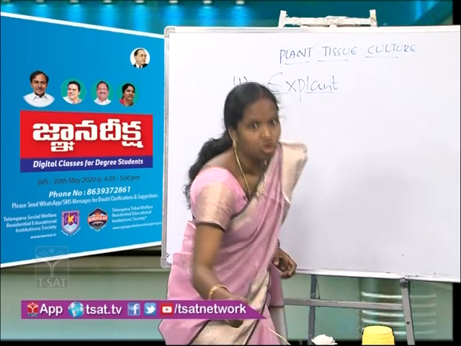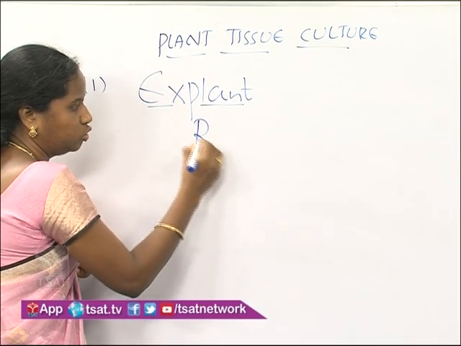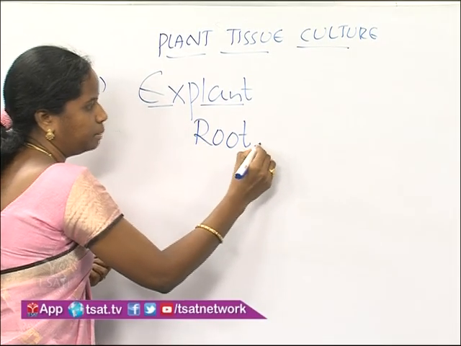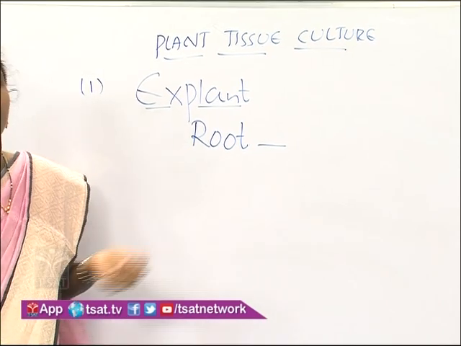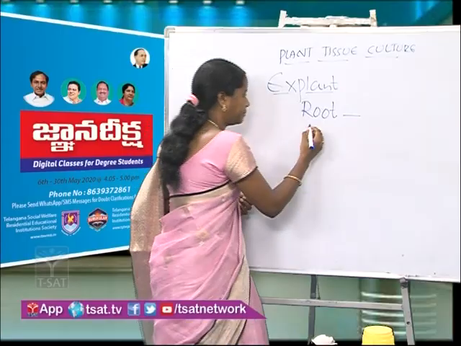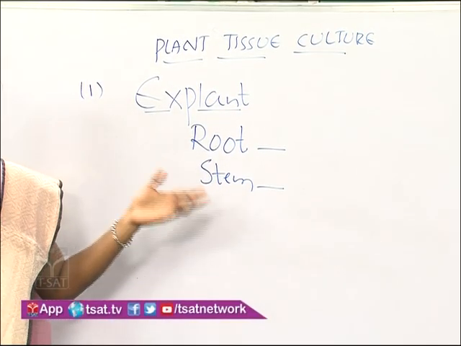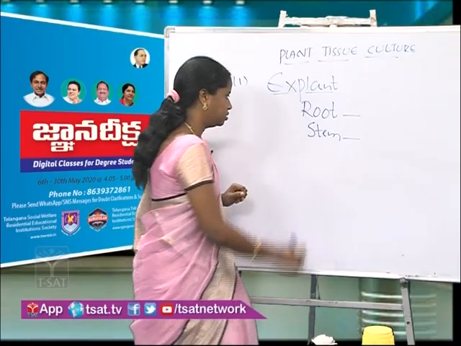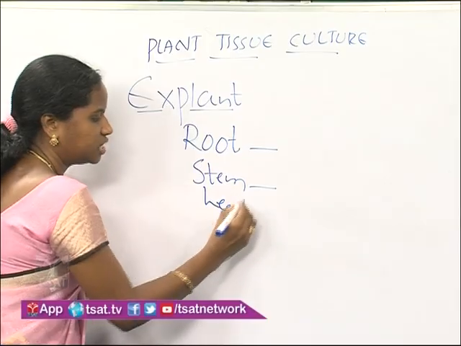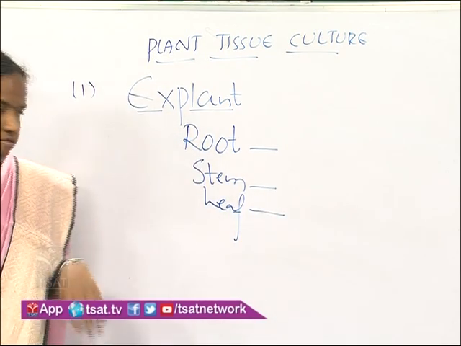Hope you are understanding. If I use a plant root as an explant, that culture is called a root culture. I may use the stem also, which we call stem culture or meristem culture. Sometimes we may also use the leaf, that we call leaf culture.